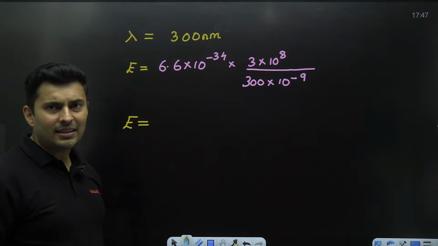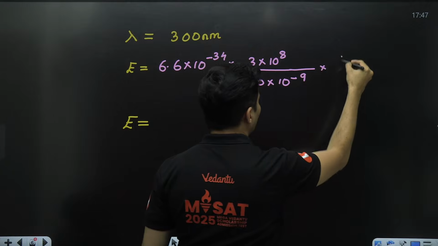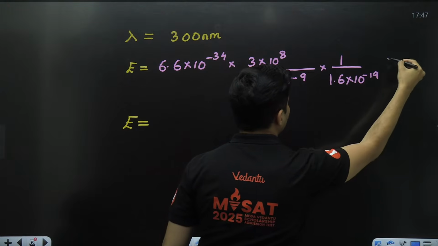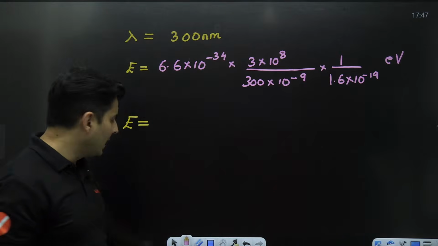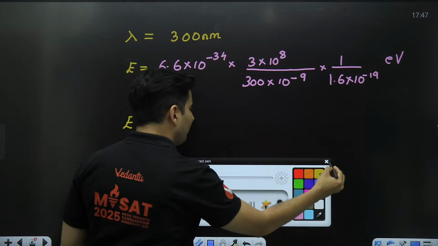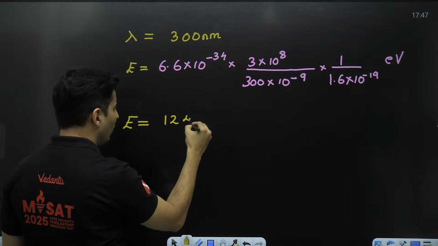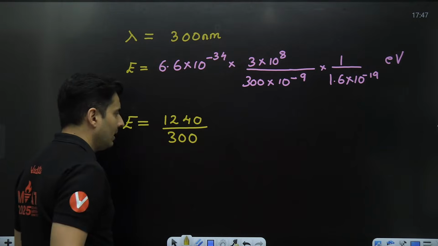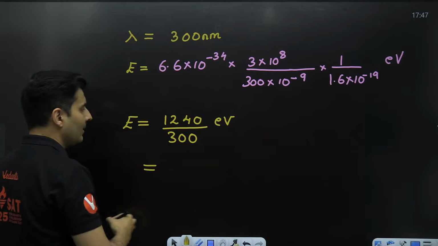So I will not like these calculations because first of all, this is in joules. And if I want to convert it into electron volt, I have to divide by 1.6 × 10 to the power minus 19 so that I get the answer in electron volt. I don't like it. So what I will do instead is I will write it as 1240 divided by 300. The answer that I will get will be in electron volt directly.